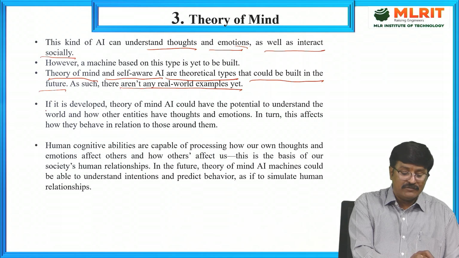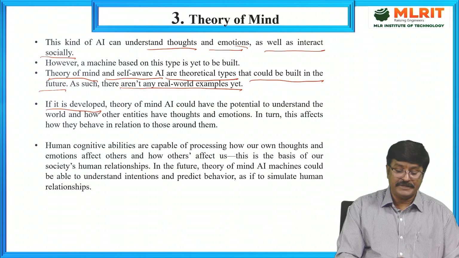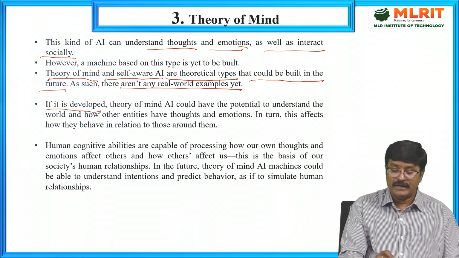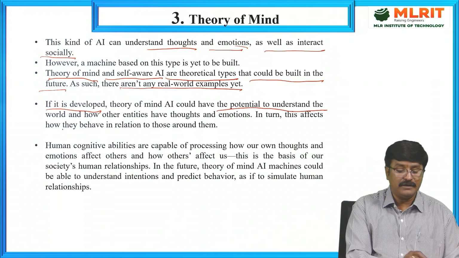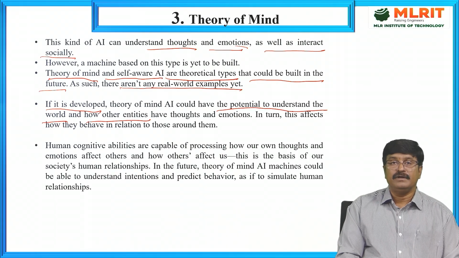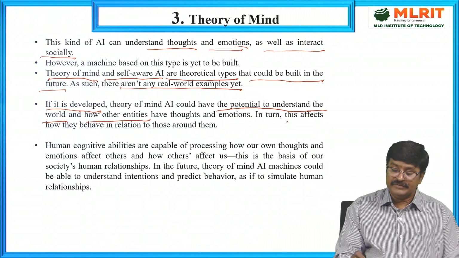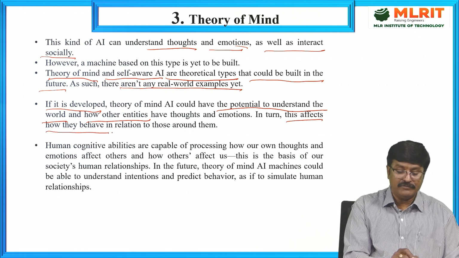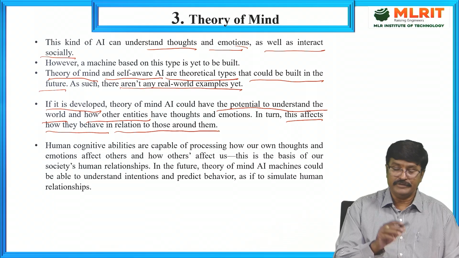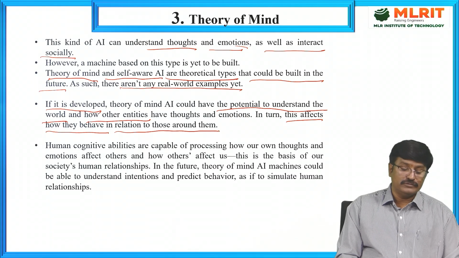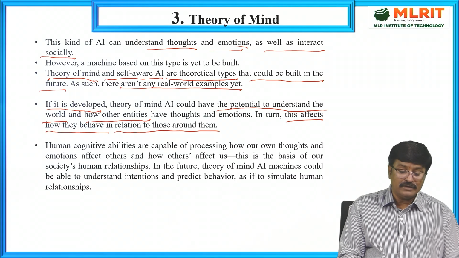If it is developed, these types of systems, theory of mind AI, could have the potential to understand the world and how other entities have thoughts and emotions, which in turn affects how they behave in relation to those around them. Research is still going on, still under development, on this type of artificial intelligence.